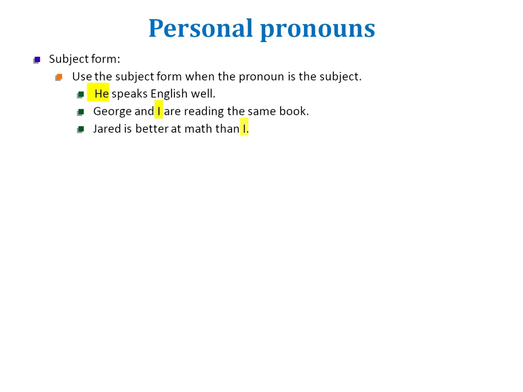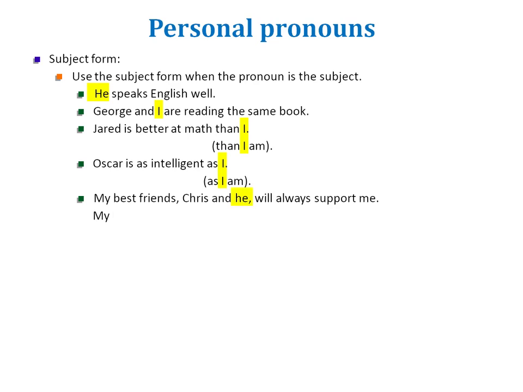Jared is better at math than I. We say I and not me, because the complete sentence would have been Jared is better at math than I am. We say Oscar is as intelligent as I and not as me, because the sentence would be Oscar is as intelligent as I am.